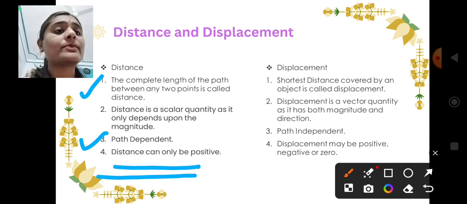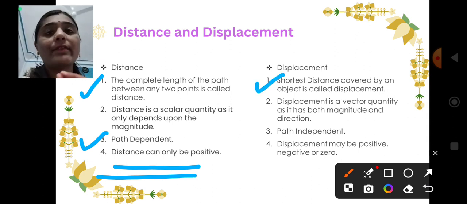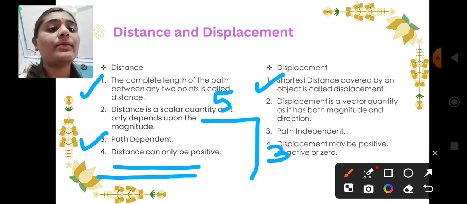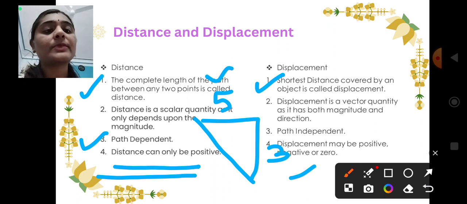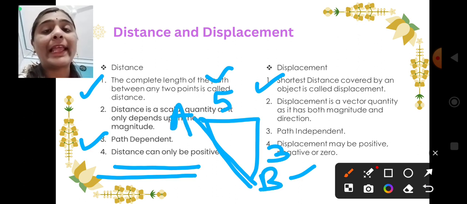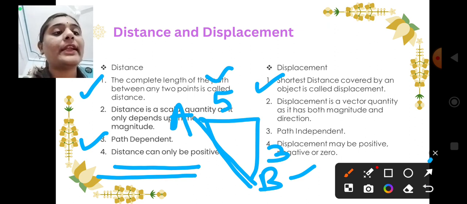Now the displacement, it is the shortest path traveled by the object, as we have seen in this case. This is 5 meter, this is 3 meter, but total distance is 5 plus 3, 8, this displacement will not be equal to 8 meters. It will be the shortest path from here to here, and for calculating this, A to B, we need to apply the Pythagoras theorem, right?